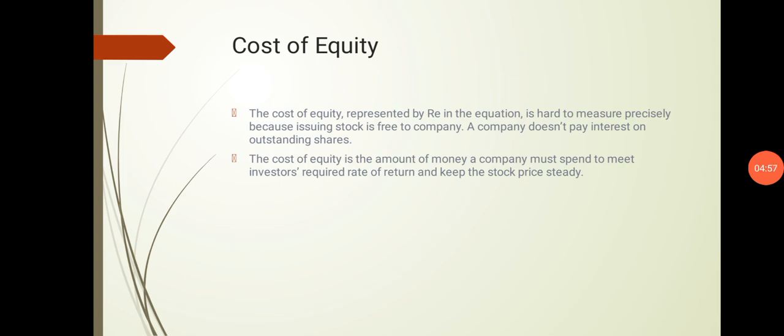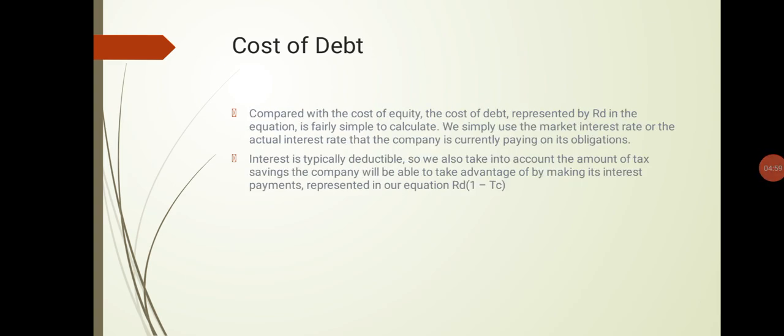Now let's see the cost of debt. Compared with the cost of equity, the cost of debt, represented by RD in the equation, is fairly simple to calculate. We simply use the market interest rate or the actual interest rate that the company is currently paying on its obligations.